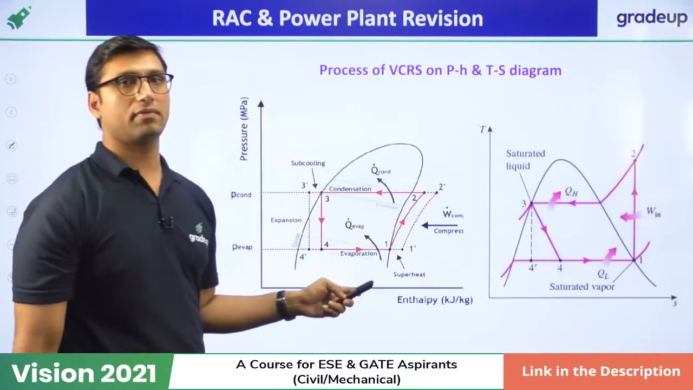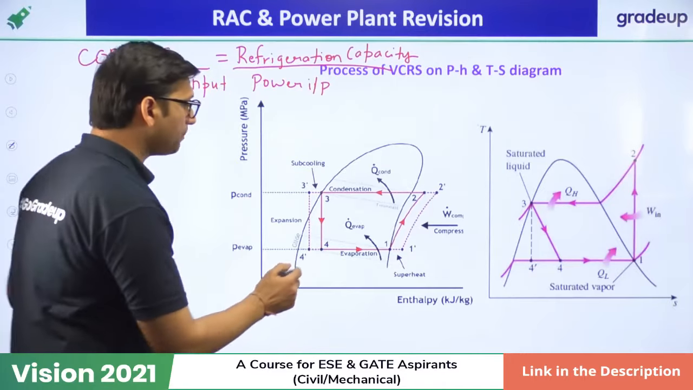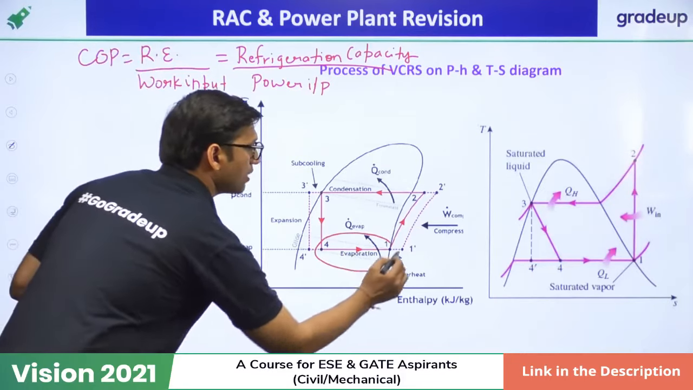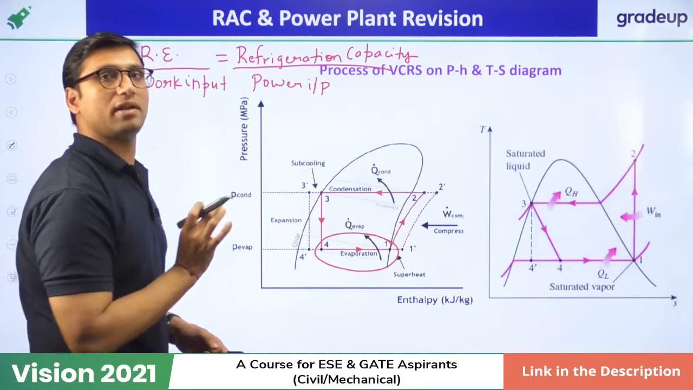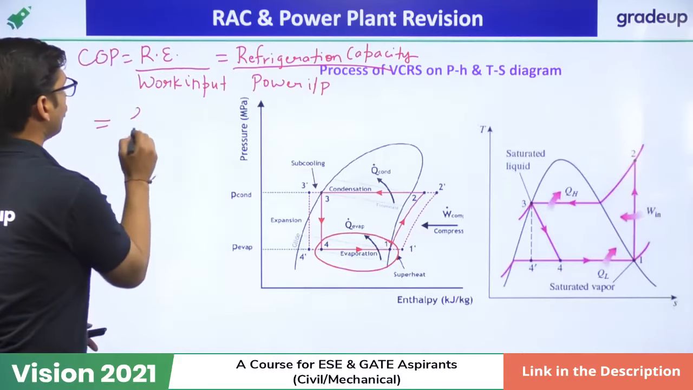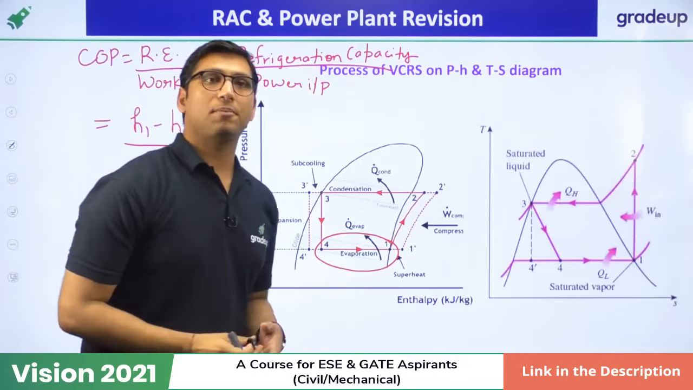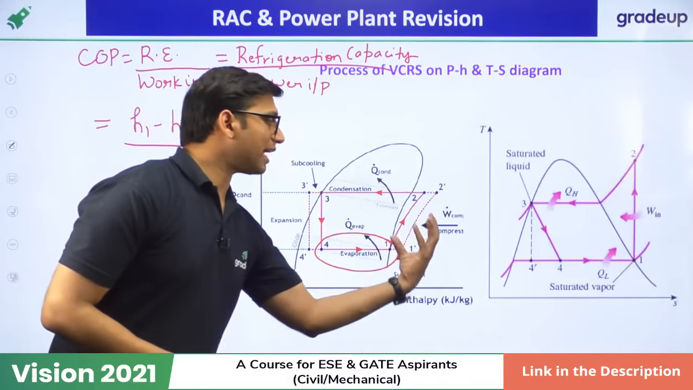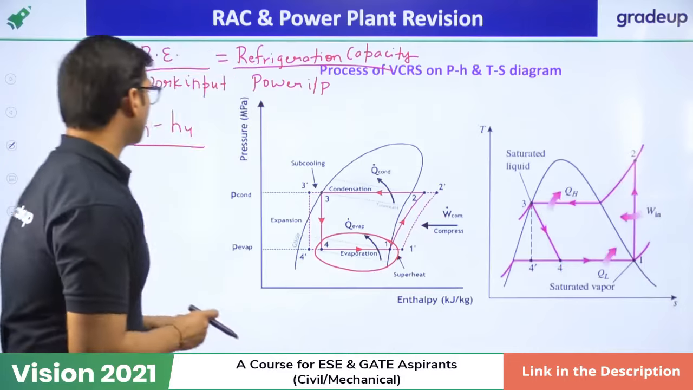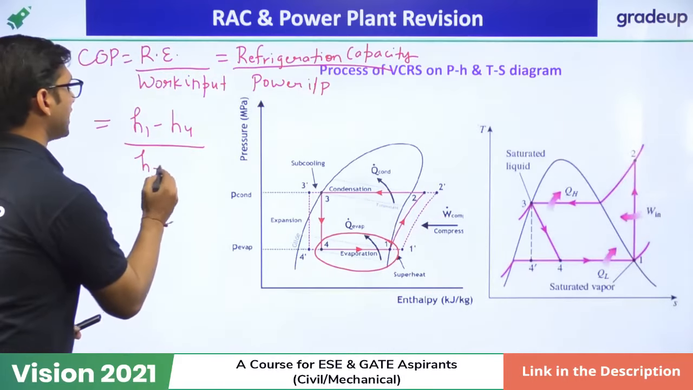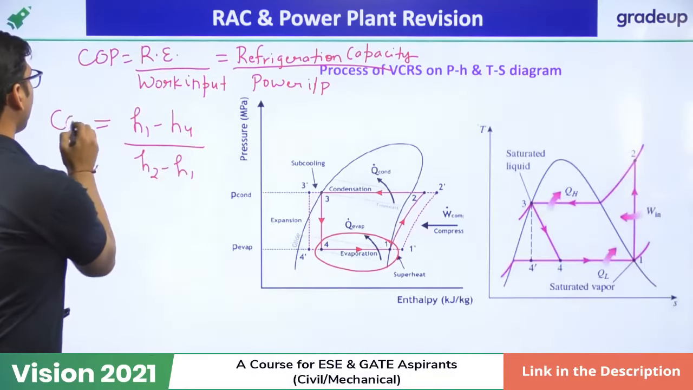If you see this present diagram, what is the refrigeration effect? Refrigeration effect is only produced in the evaporator, so this will be equal to H1 minus H4. What is work input? Work input is only provided with the help of the compressor, so this will be equal to H2 minus H1. So that is the formula of COP.